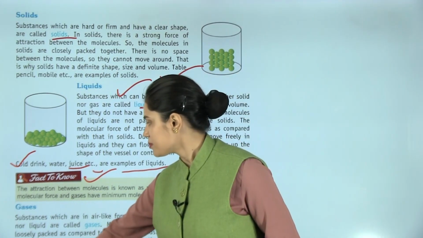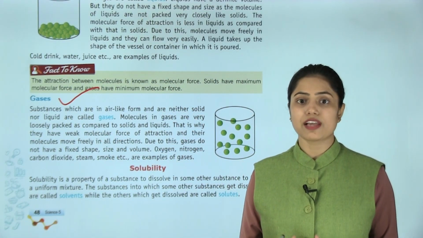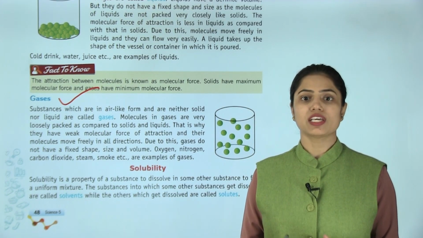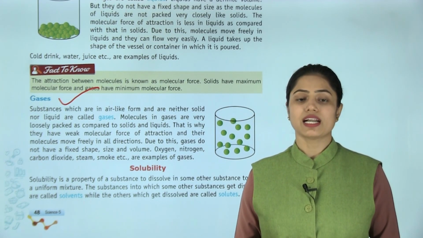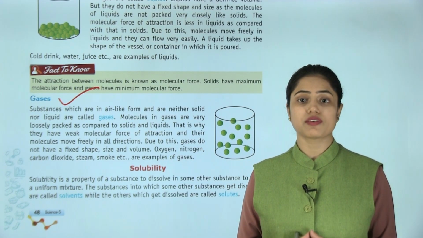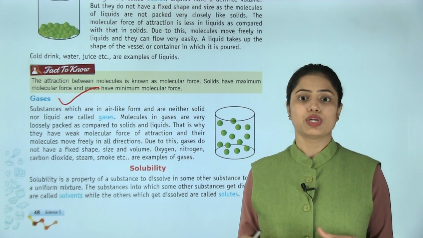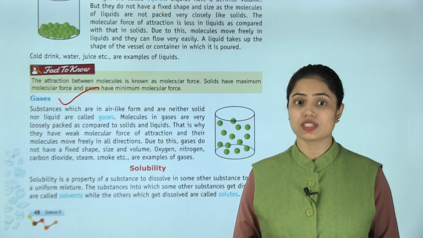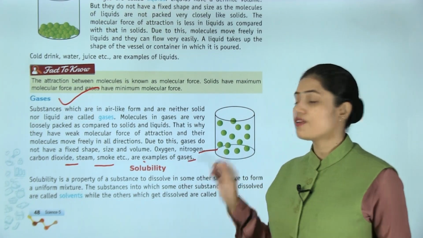Now gases. Substances which are in air-like form and are neither solid nor liquid are called gases. Molecules in gases are very loosely packed as compared to solids and liquids. That is why they have weak molecular force of attraction and their molecules move freely in all directions. Due to this, gases do not have a fixed shape, size and volume. Oxygen, nitrogen, carbon dioxide, steam, smoke are examples of gases.